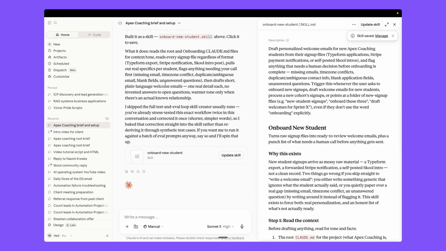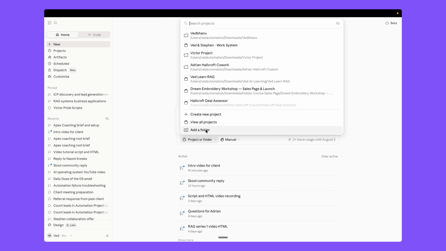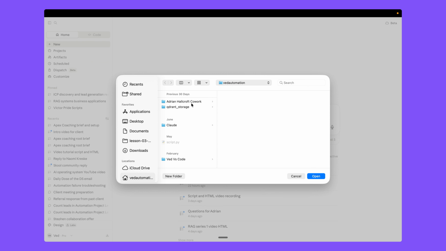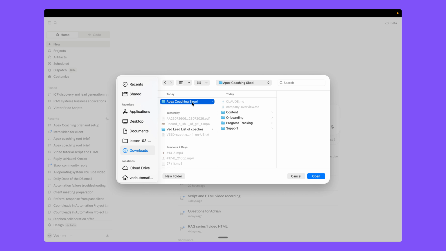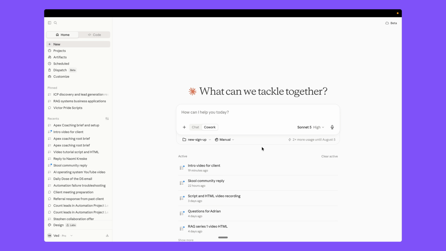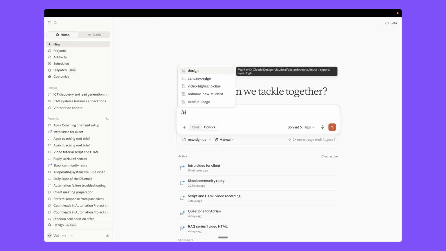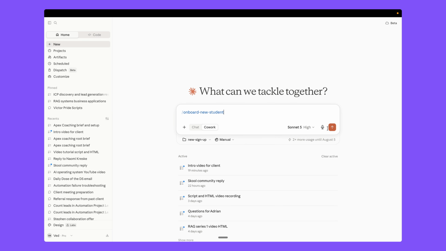Let's open a new Claude session here, because this is where we are working. But let's say you open a new session here and you just need to connect your folder here. So we can simply come here and go to coaching and new sign up, right? So we just come here and just run a skill here. The skill name is onboard new student, and just run it.